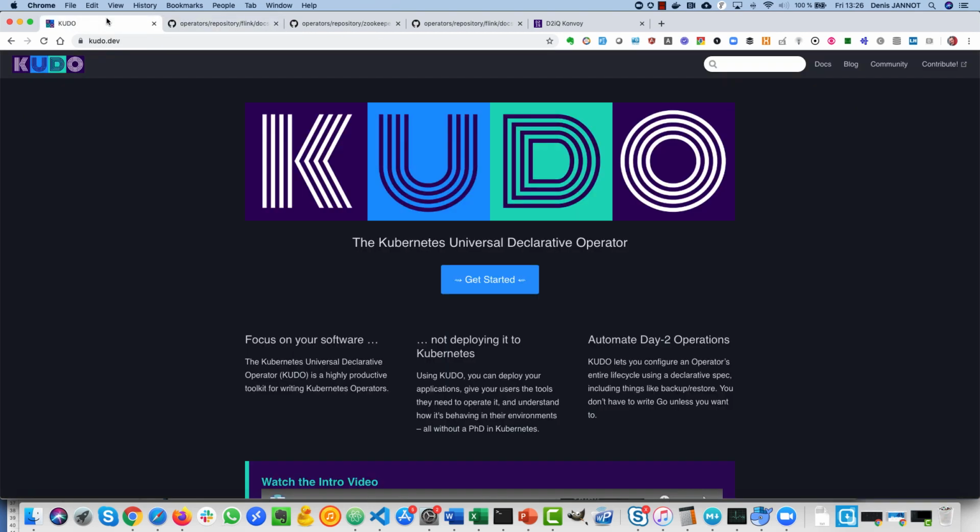So for people who don't know, Kudo is a universal declarative operator for Kubernetes. It's very interesting the way you build operators with Kudo because you just use YAML. So it's very different from what you can do with other operator SDKs. And what we'll do in this video is we'll go through the demo, but we'll also look at the source code of these operators. And it's very interesting because it is built in YAML. It's very easy for someone who didn't write the operator itself to understand how the operator works.